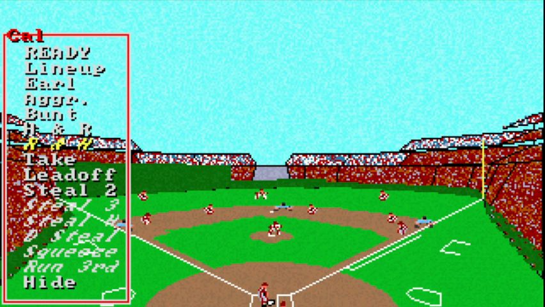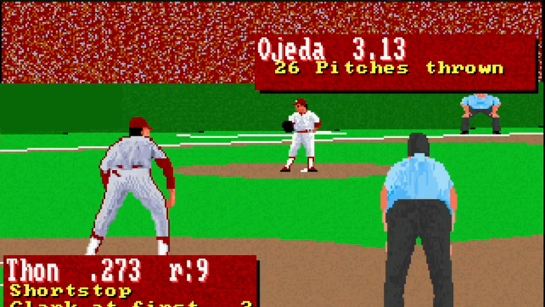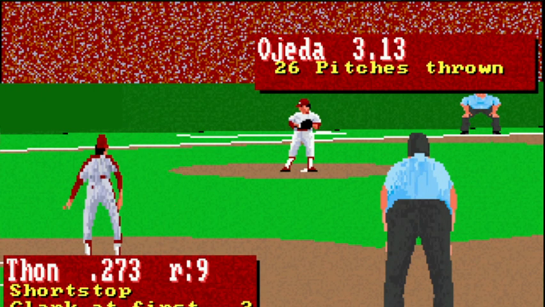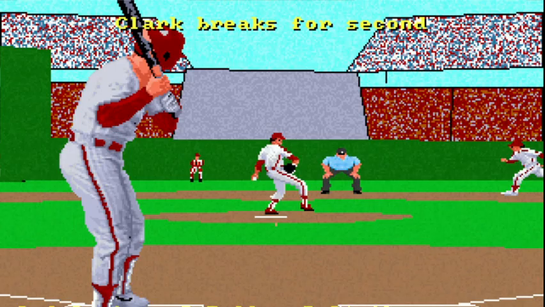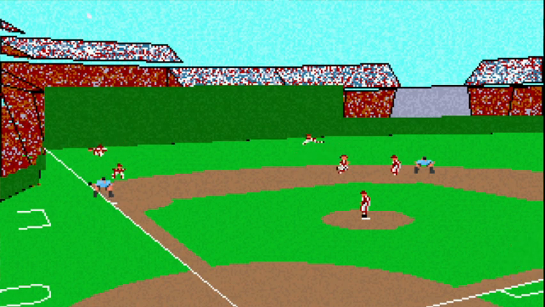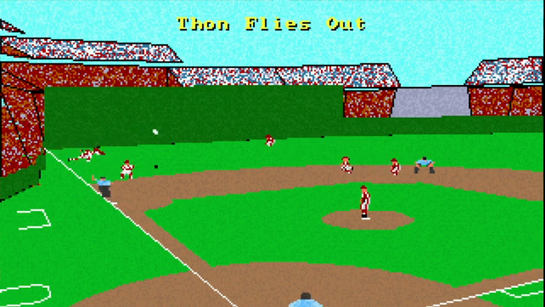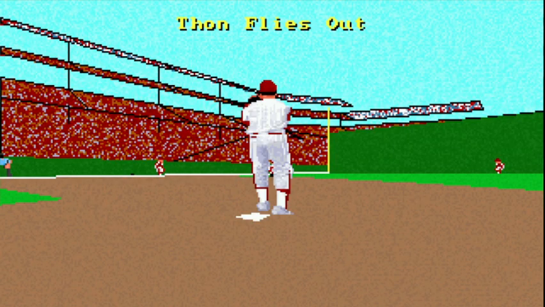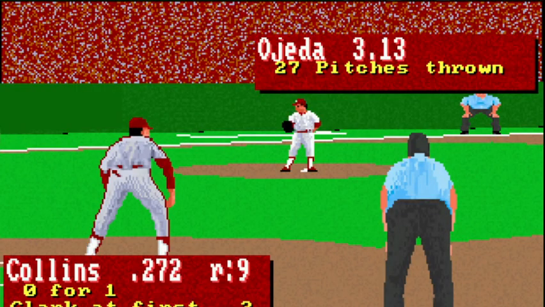All right. So there we go. I've got a left arrow to select it, and then go back to ready. There we go. Let's see if he bounces off first. There we go. Clark breaks for second. Thon hits it down the left field line. Caught. Well, that didn't work out.